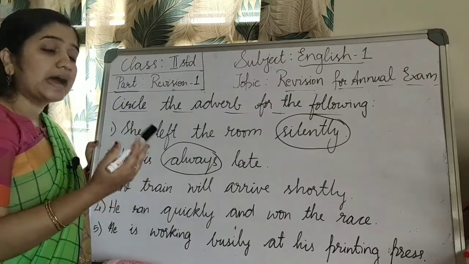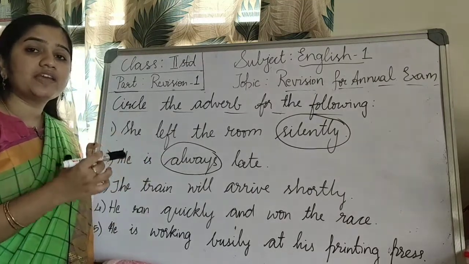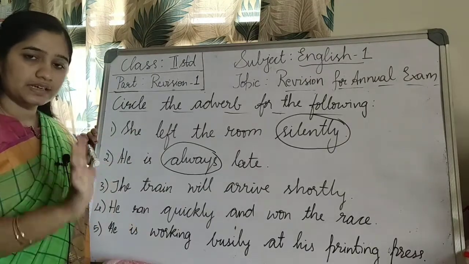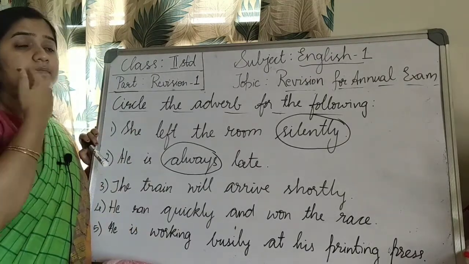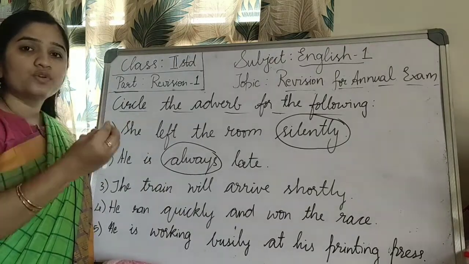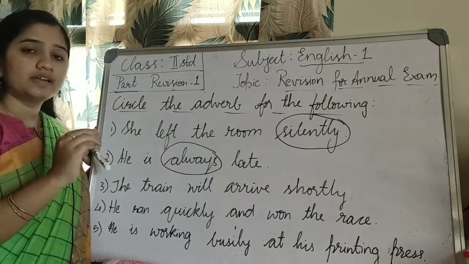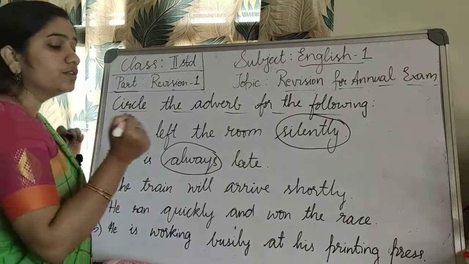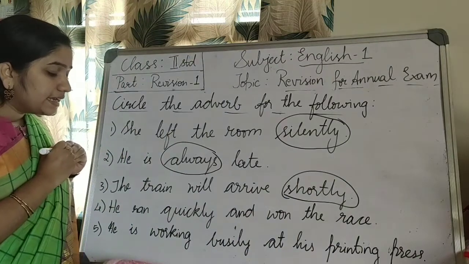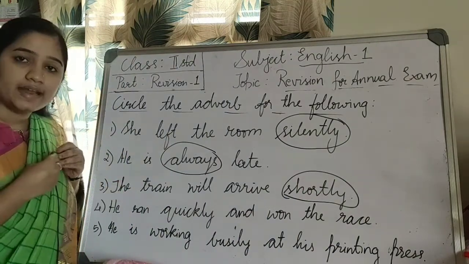The train will arrive shortly. So the train will arrive, you know that. When will it arrive? It is coming late, or it is coming soon, fast, or it is coming shortly, in a short period of time. So that is the adverb. Circle it.